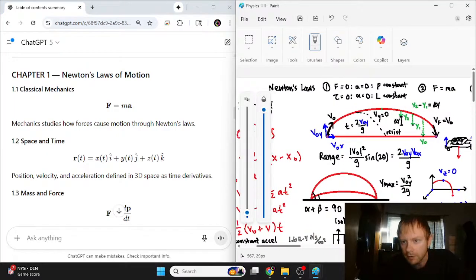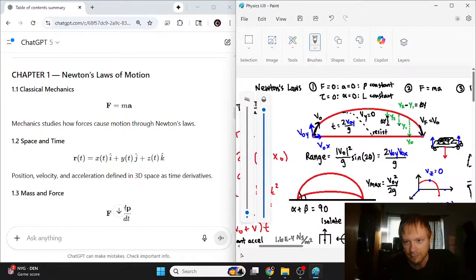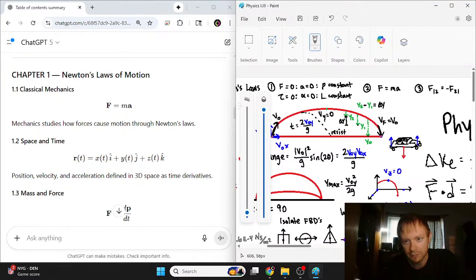Here are some Newton's laws. We basically have force equals zero and acceleration equals zero. Torque equals zero, then the angular acceleration is equal to zero. Here you have momentum constant, or angular momentum constant. And here are the other two laws.